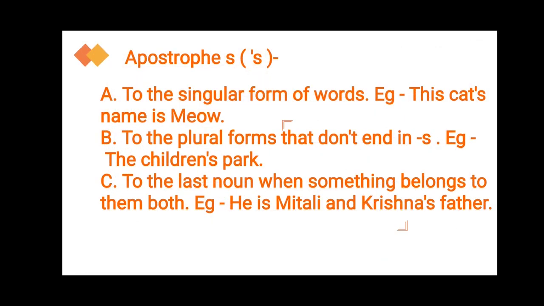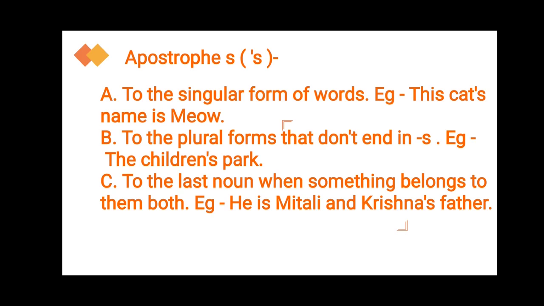Then comes the uses of apostrophe s. We use apostrophe s to the singular form of words. Say for example, the cat's name is Meow. Then to the plural forms that don't end in s. Say for example, the children's park. And the third rule is to the last noun when something belongs to them both.